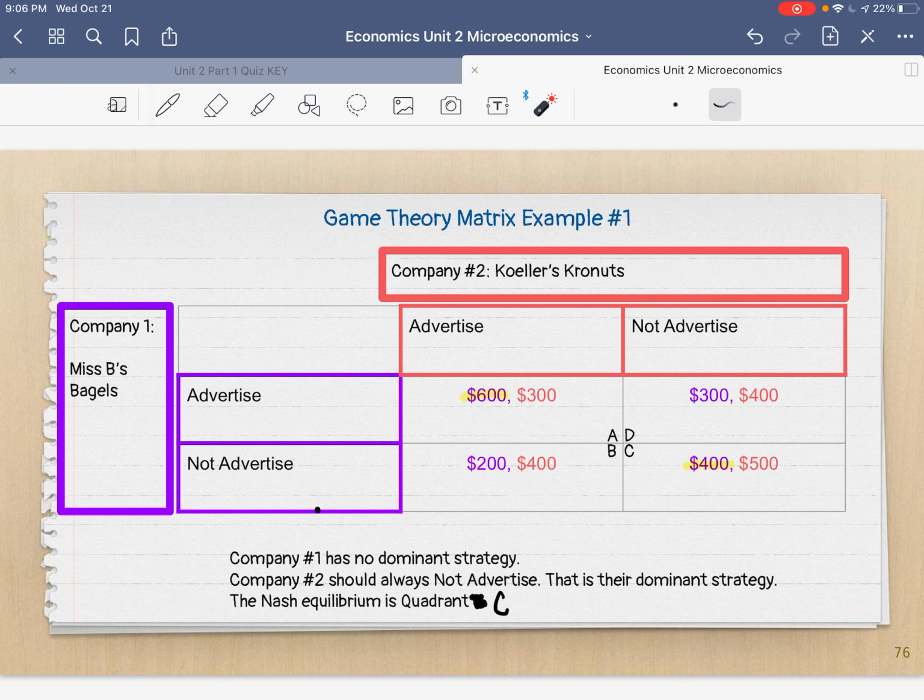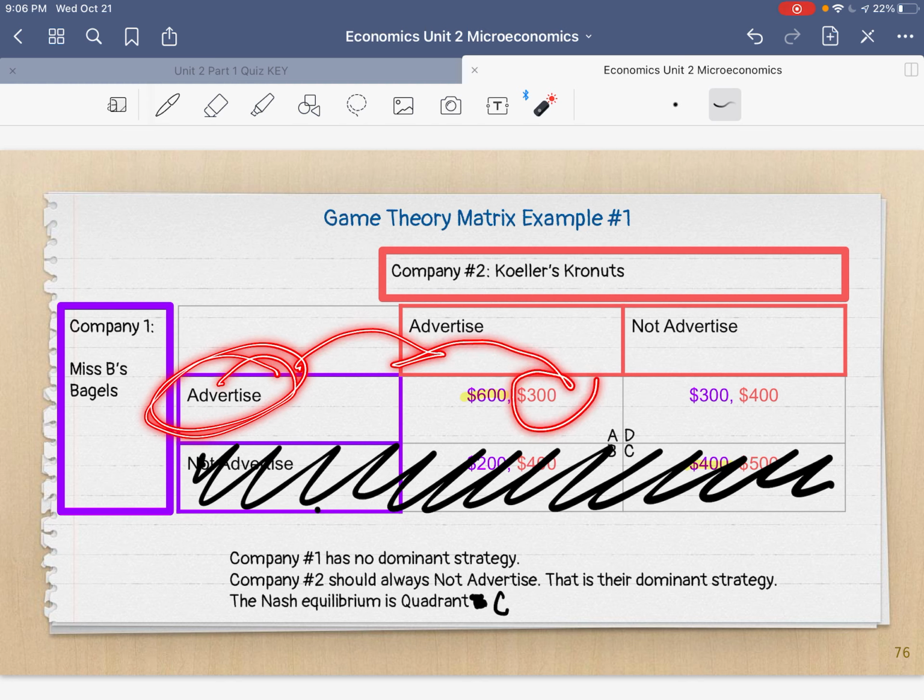The way that we do this is we have to think a little bit differently. Now we're looking at whether Miss B is advertising or not advertising. So now we're looking at rows, not columns, rows this time. Let's pretend that Miss B is going to advertise. She's not even thinking about this option. So let's get rid of this option and find out what Miss Keller should do. If we know Miss B is going to advertise, what should Miss Keller do? Should she advertise or should she not advertise?